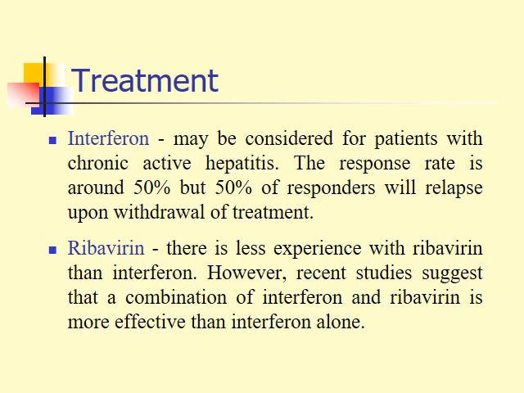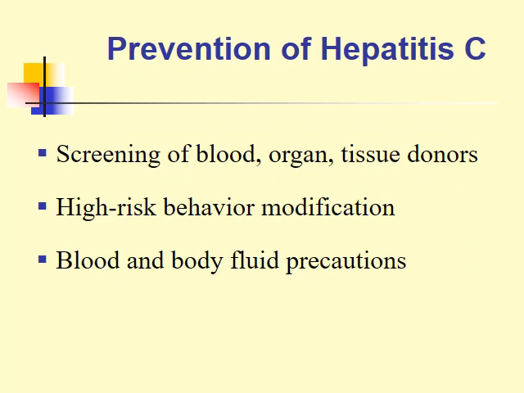For treatment, we can use interferon or ribavirin. Ribavirin is used as an antiviral agent against hepatitis C viral infection. The prevention of hepatitis C includes good screening of blood, organ, and tissue donors, high risk behavior modification, and blood and body fluid precautions. We can prevent hepatitis C by this procedure.